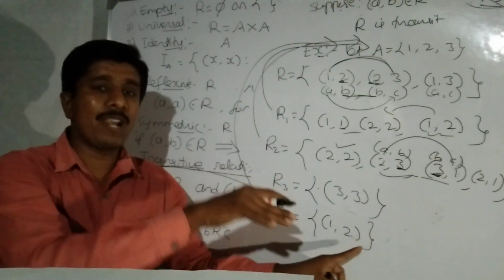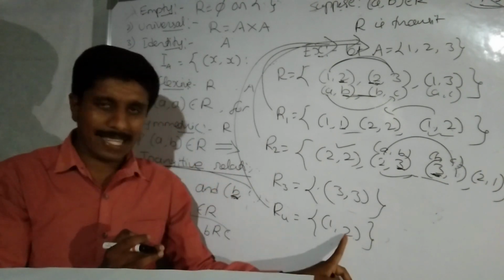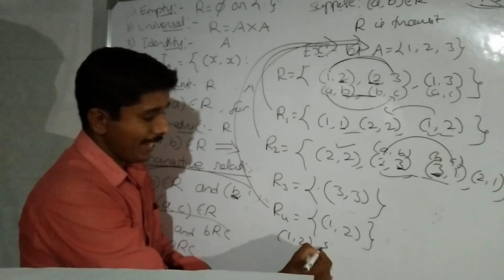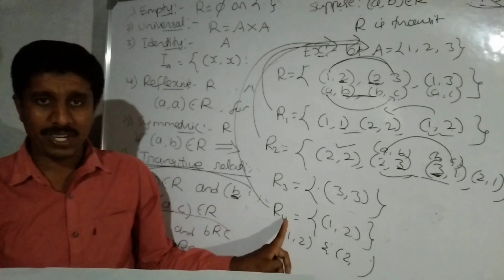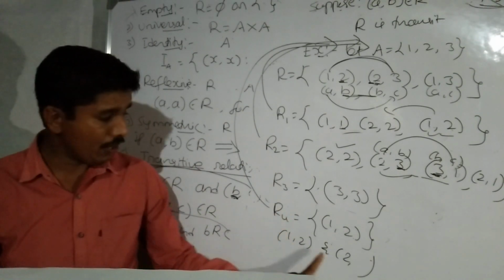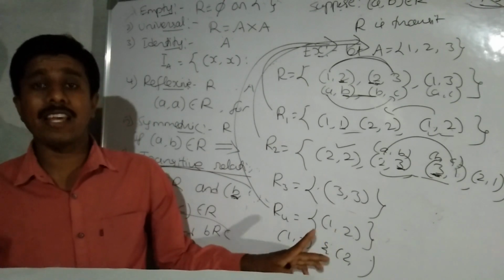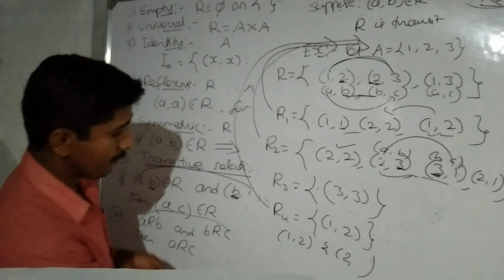There is no second ordered pair in which the first element is equal to the second element. We don't have a second ordered pair, here 1 comma 2, a second ordered pair would mean 2 comma 1. We have only one ordered pair in the relation, we don't have another ordered pair. Therefore, this ordered pair itself is transitive. Very important one.